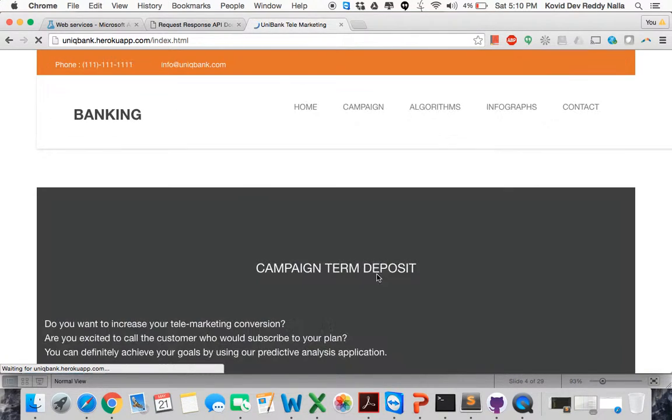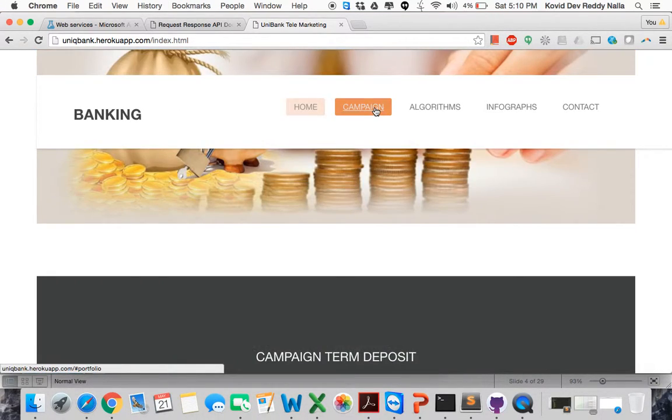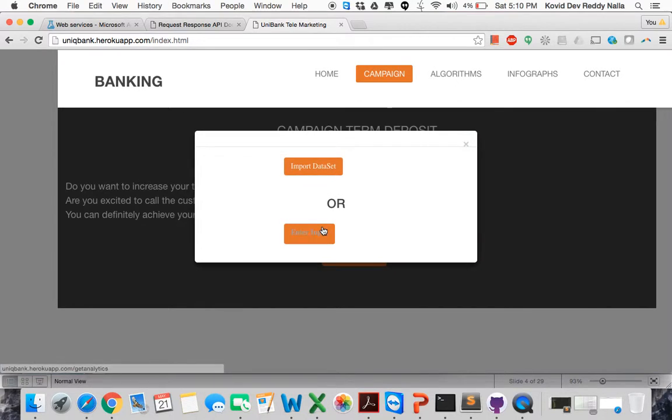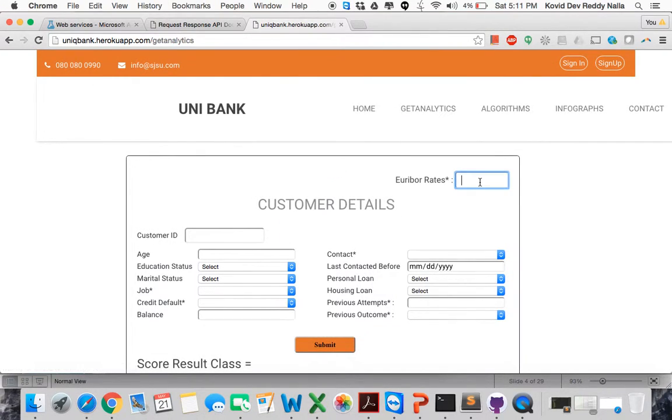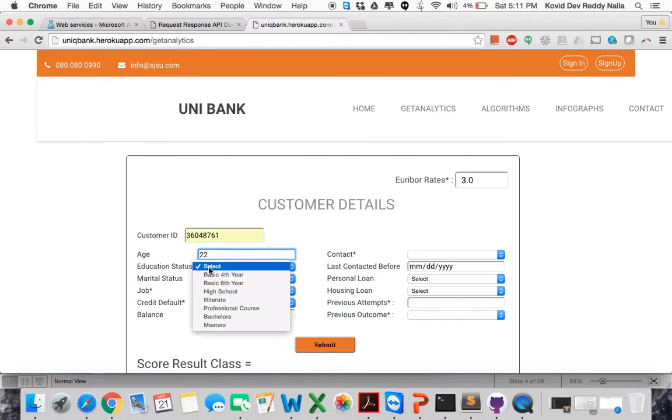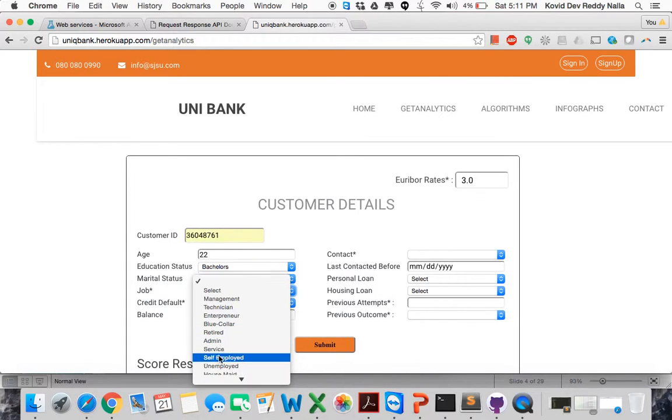So this is all about our prediction model. Let me predict some other value, with Euribor rates, like on another day it can be 3. I can choose other values like age 22. I can select bachelor's, single, job student.